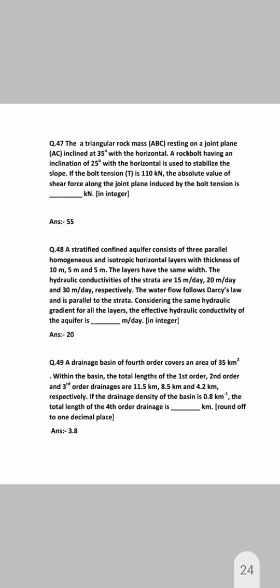49. A drainage basin of fourth order covers an area of 35 square kilometers. Within the basin, the total lengths of the first order, second order, and third order drainages are 11.5 km, 8.5 km, 4.2 km respectively. If the drainage density of the basin is 0.8 per km, the total length of the fourth order drainage is 3.8 kilometers.